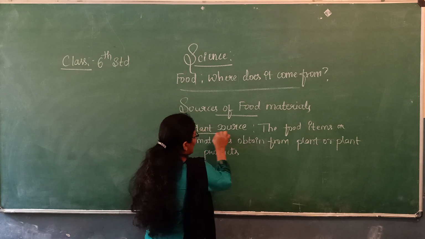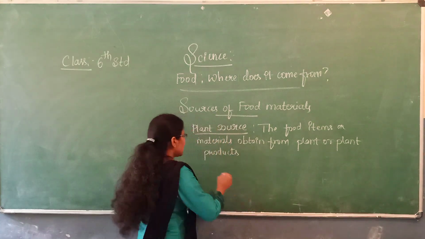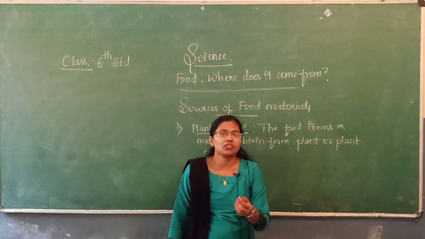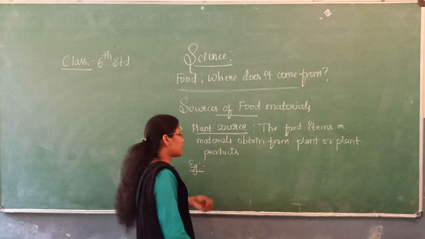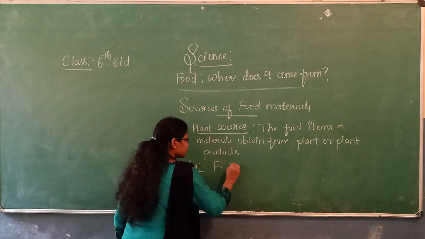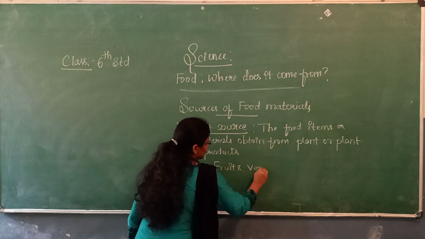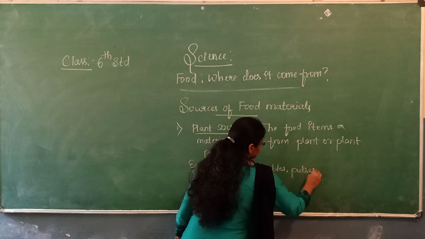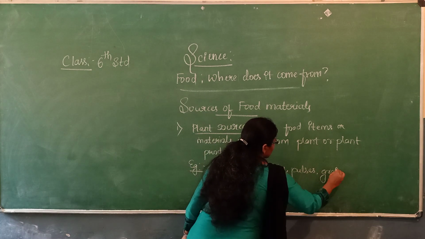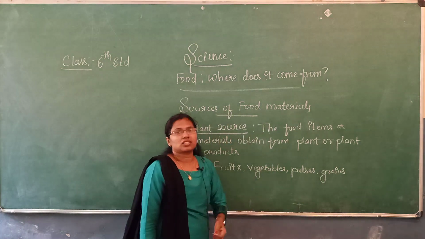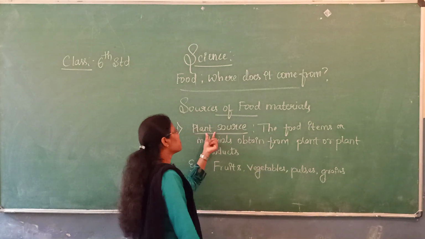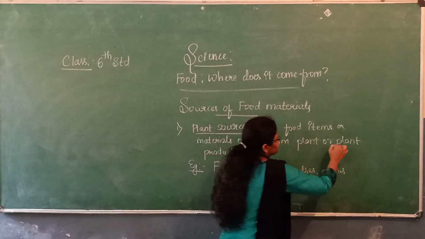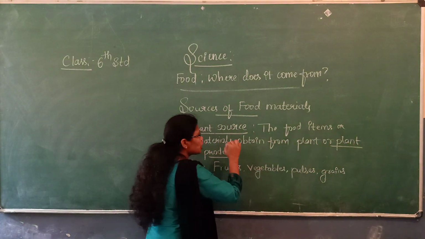Here, the examples: you know what food items we get from plants. That is fruits, vegetables, pulses, grains, etc. All these are examples of plant sources. Here I have written the plant. Here I have written the plant products.